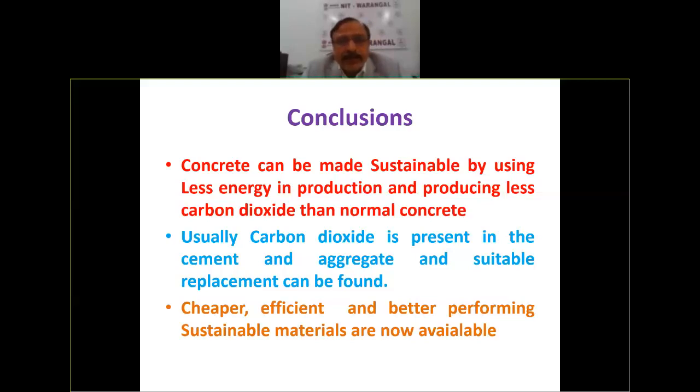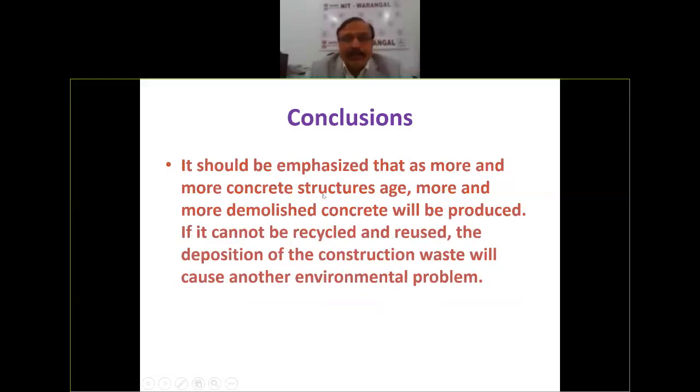Usually, carbon dioxide is present in cement and aggregate, and suitable replacements have been found now. So cheaper, efficient, and better performing sustainable materials are now available. Luckily, even steel industry waste is a very good cement with very good properties. And it should be emphasized that as more and more concrete structures are aging, more and more demolished concrete will be produced. So we have to make use of ideas on how to recycle it, whether to wash it, recycle the aggregate, and reuse it.